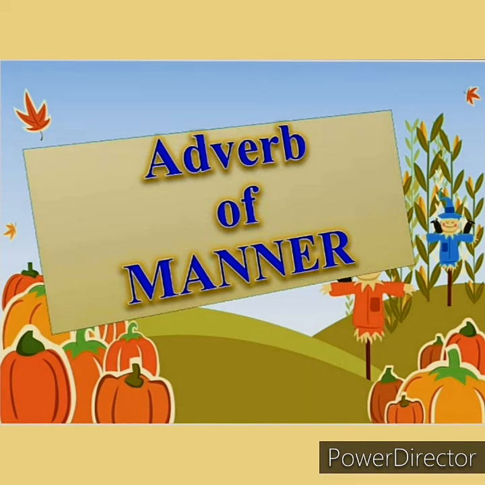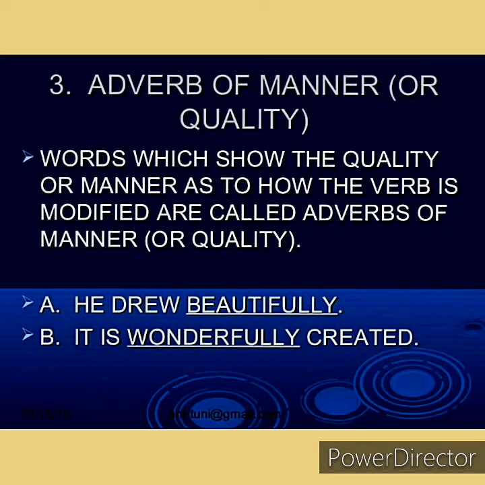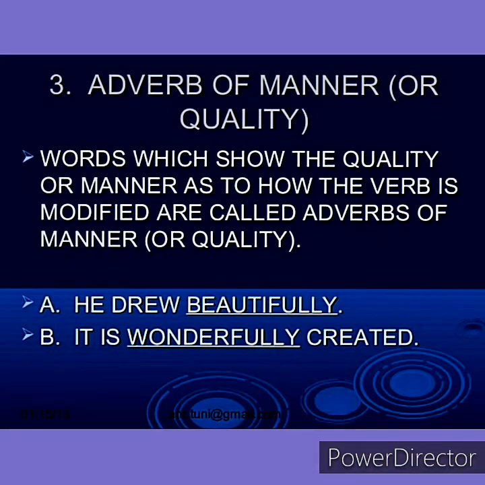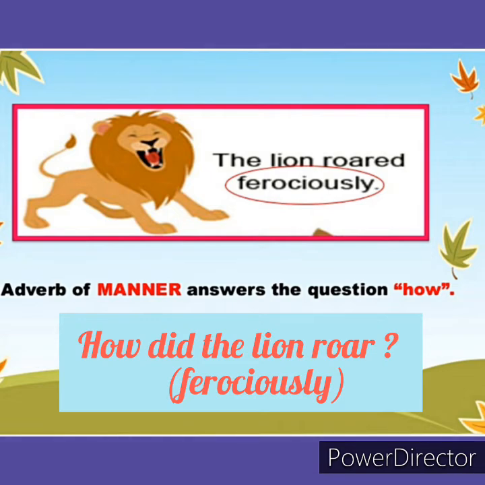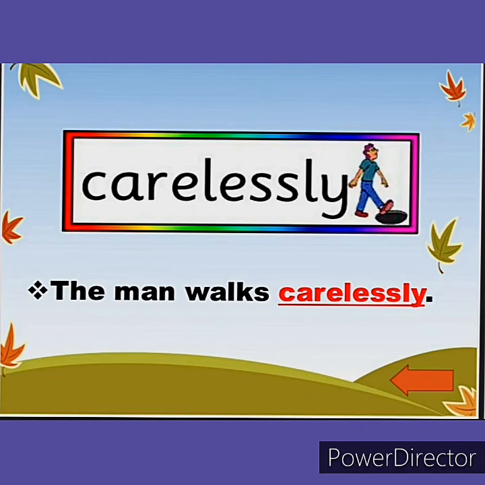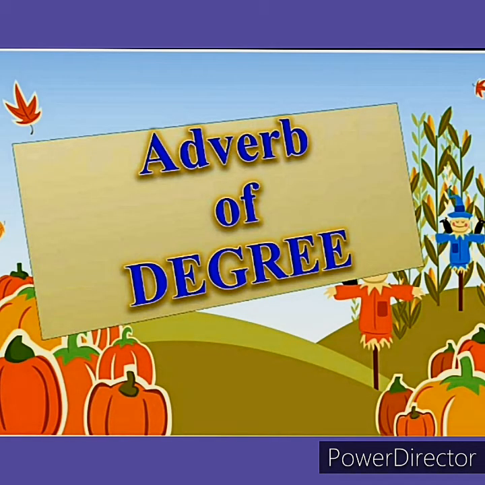Now, adverb of manner. Words which show the quality or manner as to how the verb is modified or described are called adverbs of manner. For example, he drew beautifully. Adverb of manner answers the question how. The lion roared ferociously. How does the lion roar? Ferociously. The man walks carelessly. How does the man walk? Carelessly.